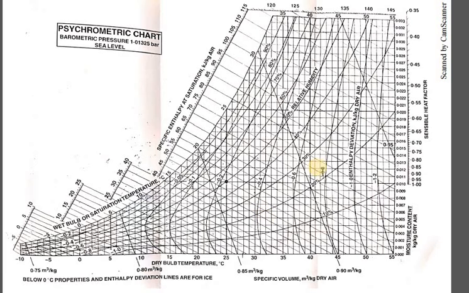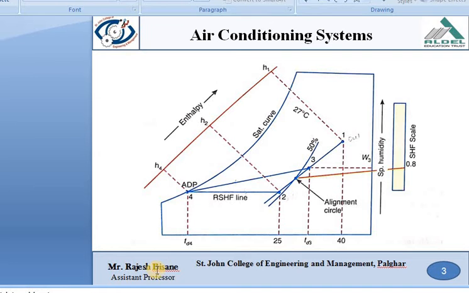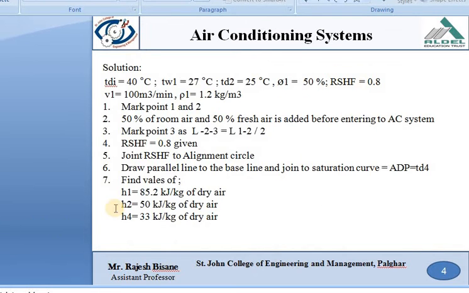Likewise here 40 and 27. So H1 will be around 85. This is point number 2, so H2 will be around 50, right? And H4 will be around here, 32. So these are the values given in the book: 85, 50 and around 33.